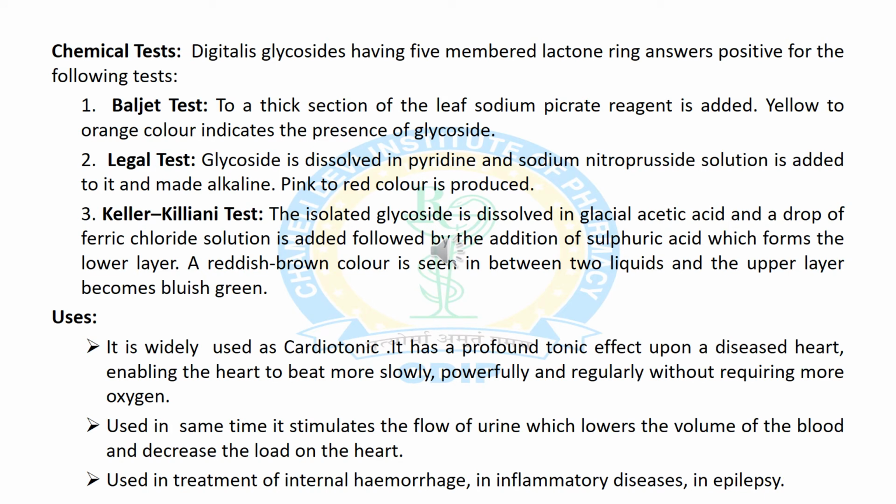Now we will discuss various identification tests for Digitalis purpurea leaf. First is the Baljet test. First of all we prepare a thick section of the leaf and then treat it with sodium picrate reagent. It shows yellow to orange color due to the presence of glycoside.